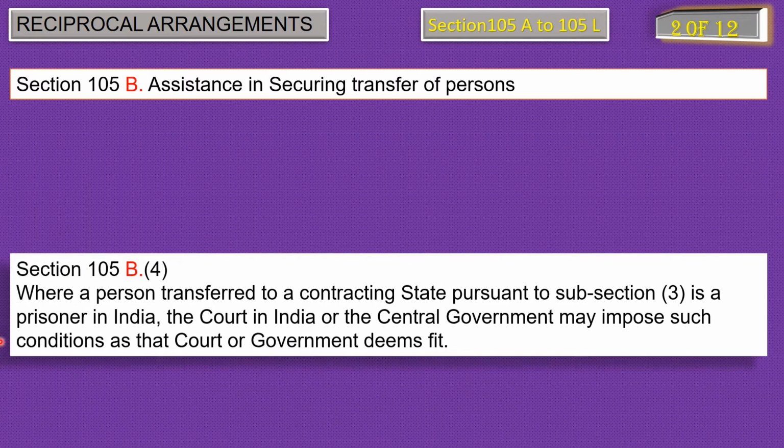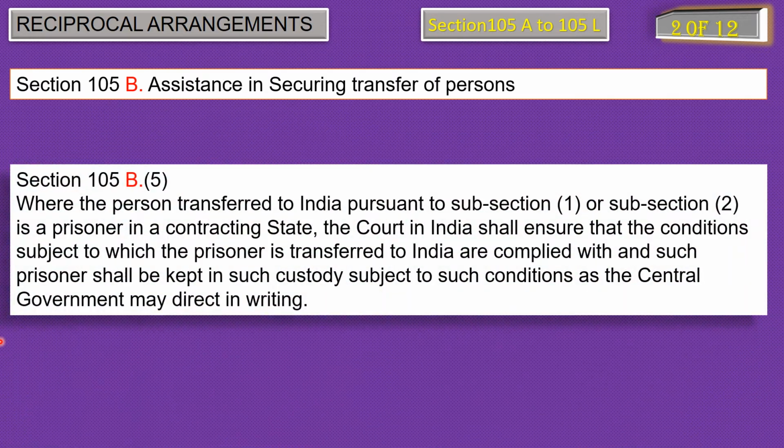Next comes subsection 5 of section 105B, where the person transferred to India pursuant to subsection 1 or subsection 2 is a prisoner in a contracting state. The court in India shall ensure that the conditions subject to which the prisoner is transferred to India are complied with, and such prisoners shall be kept in such custody subject to such conditions as the central government may direct in writing.